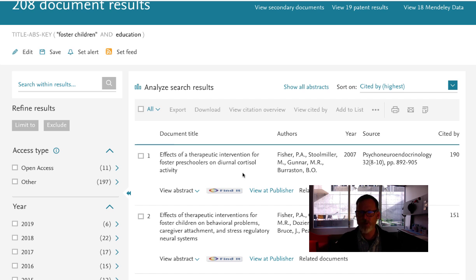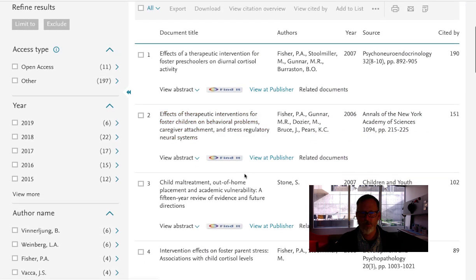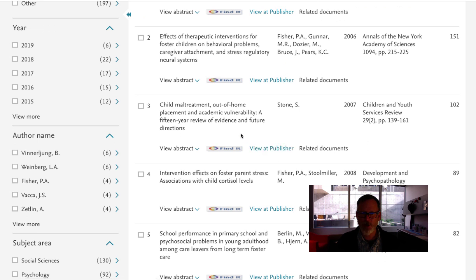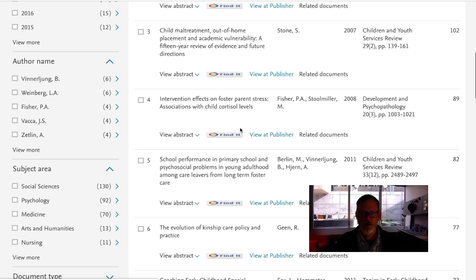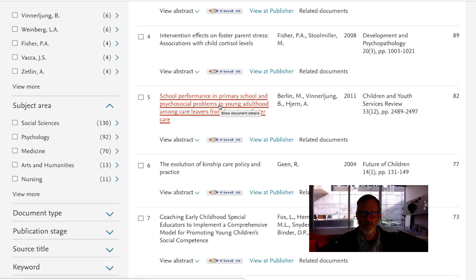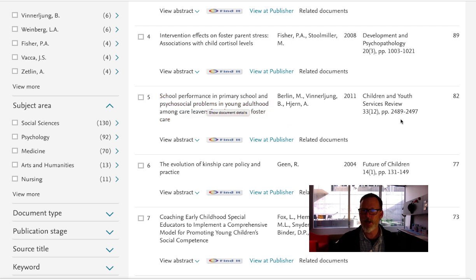So what you'll have to do is, once you sort this way, you have to cruise down. Oh, there's behavioral problems. There's child maltreatment. That might be foster parent stress. Oh, school performance. Huh, look at that. So quantifiably, even though this one's a little old, it's from 2011, this one is at the top of the list. It was so important that 82 other scholars or groups of scholars publishing papers had to cite this one, otherwise their paper would be incomplete.